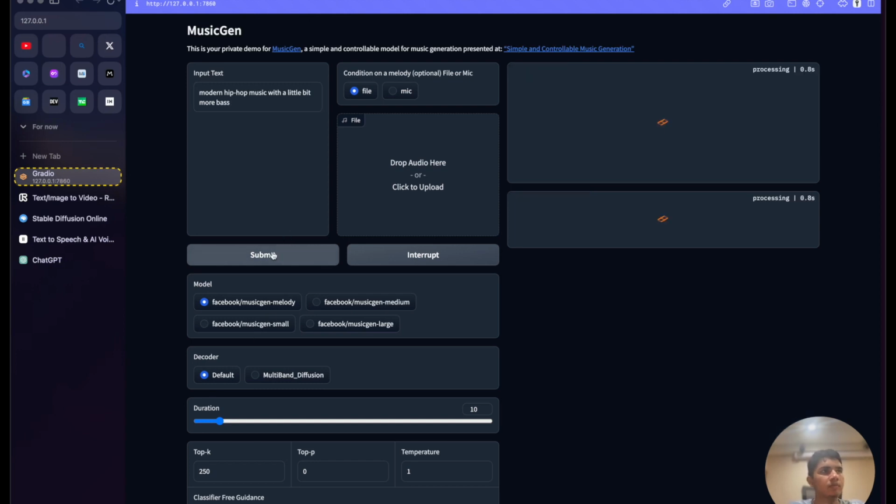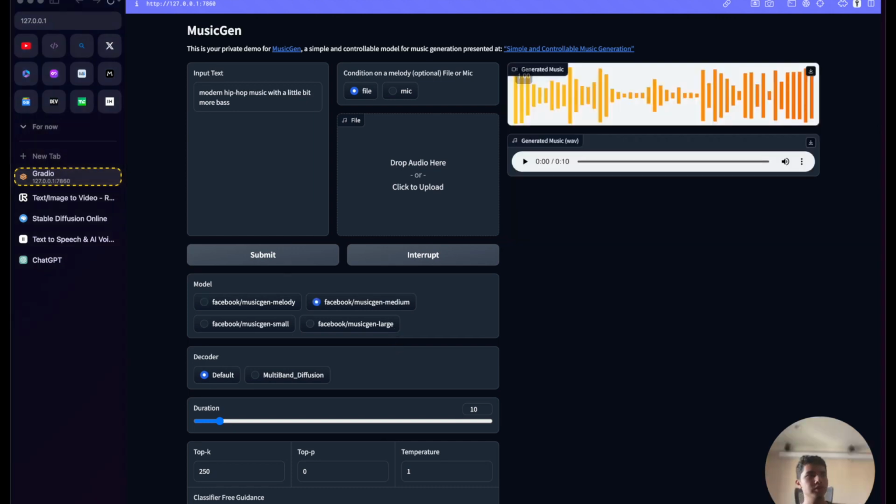And if we submit, it's going to take a little bit of time to process the prompt and generate the music. This is a tool that runs locally, so it's not hosted. You have to download the code, you have to run the code on your machine, and it generates the music on your machine. And we'll be back with the output. Alright, so it took some time, but we have the result of the model, and we can listen to it now.